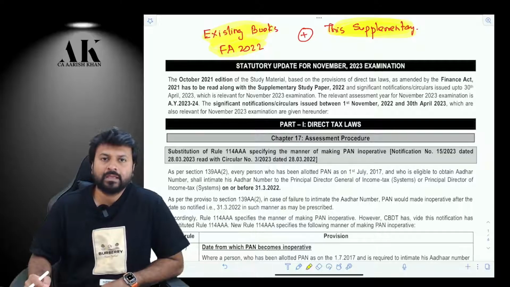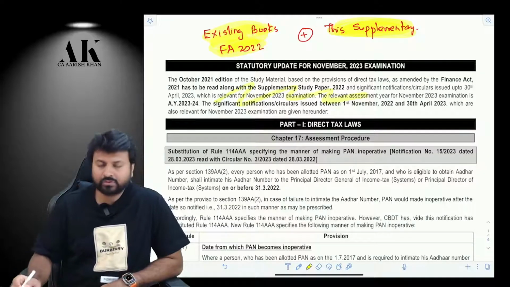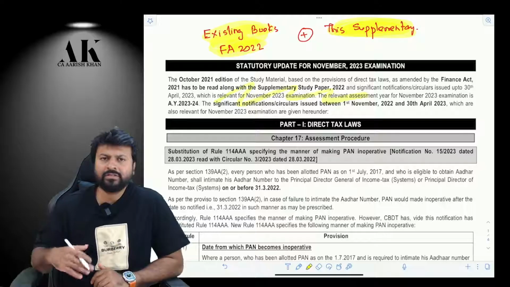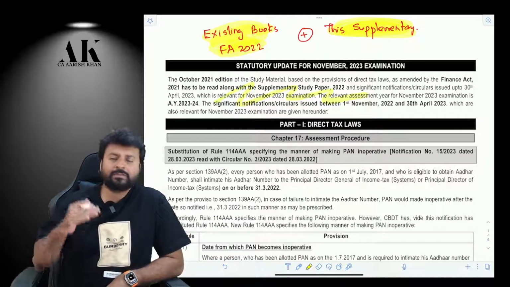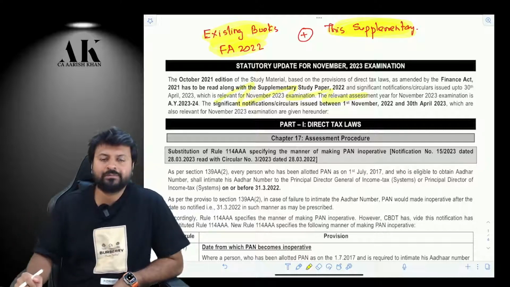That's it. So this is what is written over here also. You have to follow just these two things. You don't have to follow any other thing except these two things. At the end of the session, I'll also speak about a few extra things which you have to follow: which MCQ books to follow, and which judicial updates to follow.